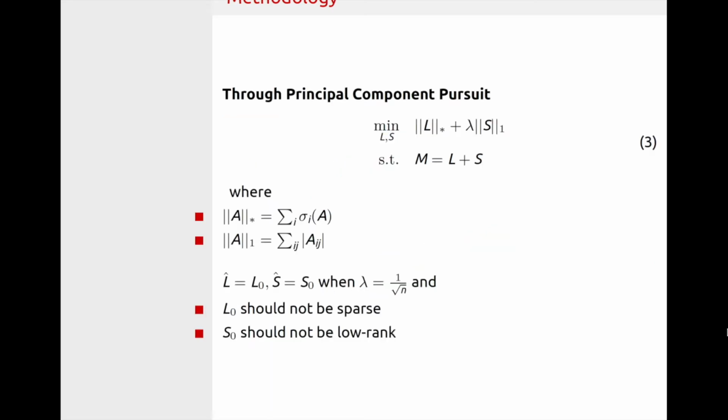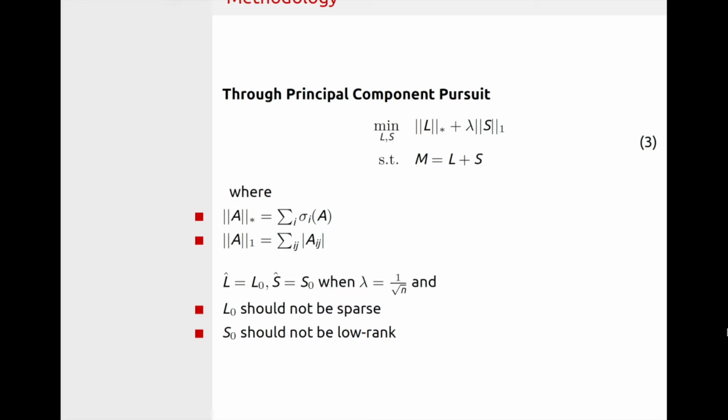Principal component pursuit is a procedure to relax the previous optimization problem, which holds under certain stipulations based on the coherence of M. Intuitively, this manifests as constraints on L and S, and if met, the optimization problem doesn't even have a hyperparameter, as lambda is set to 1 over the square root of the largest dimension, usually n.